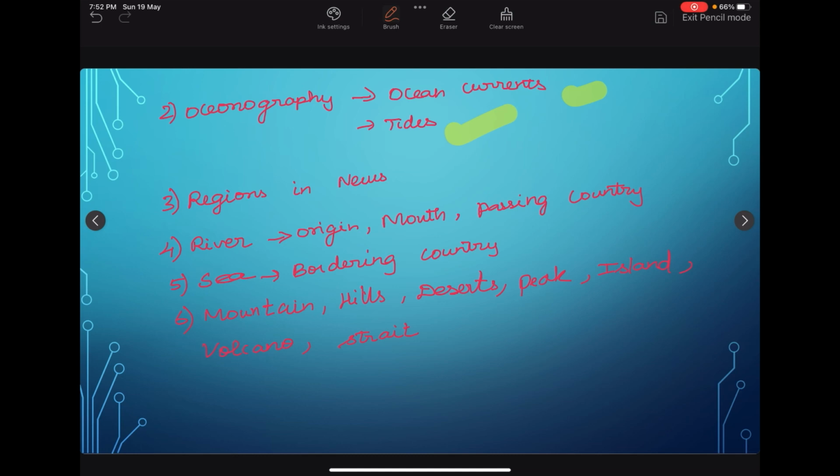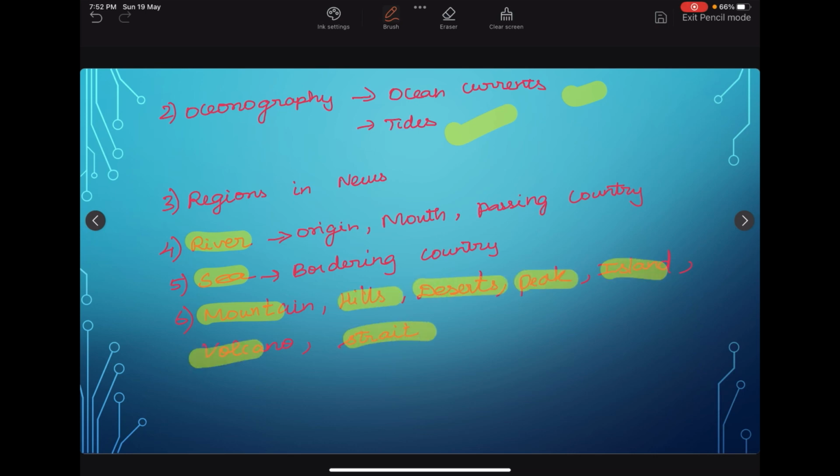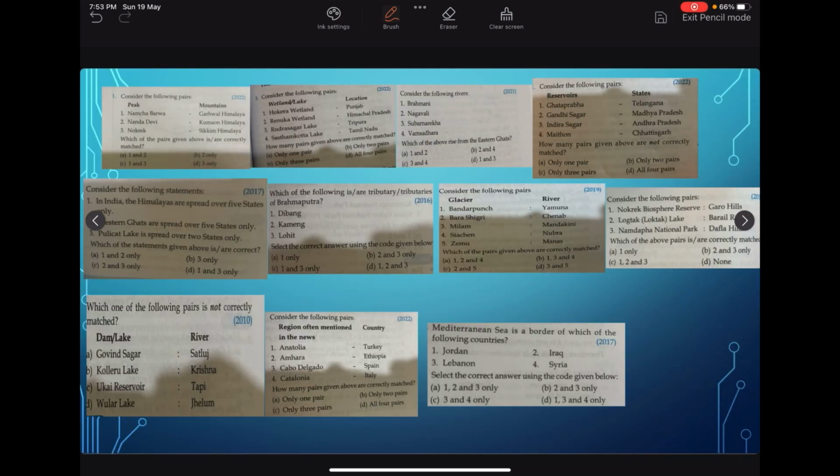Then the factual parts are rivers, seas, mountains, hills, deserts, peaks, islands, volcanoes, and states. Apart from that, we have to make a note of the regions which are popping up in the news. In this way, we can cover world geography. These are the previous year question topics. Kindly go through these things.